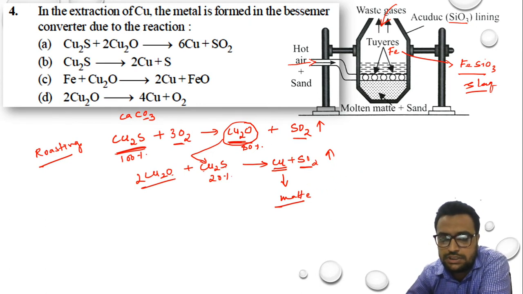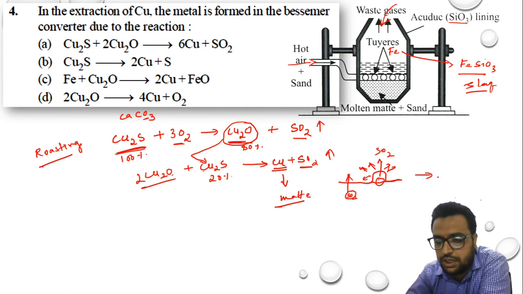And if you see sulfur dioxide, suppose this is my copper. Now the sulfur dioxide gas will move out from here. When it is moving out, this sulfur dioxide will come to the surface and form a bubble, and when the gas goes out, the bubble will burst. When it bursts, it will lead to the formation of a depression. Depression यानी कि एक hole form हो जाएगा. These holes which are formed in copper are actually called blisters.